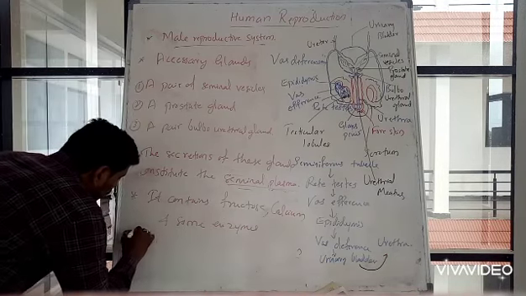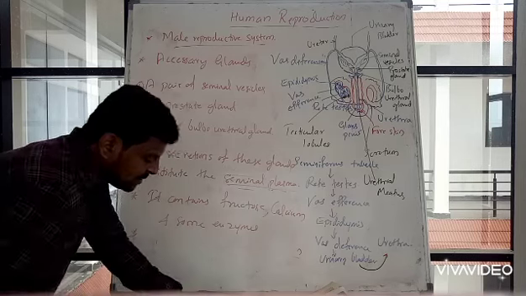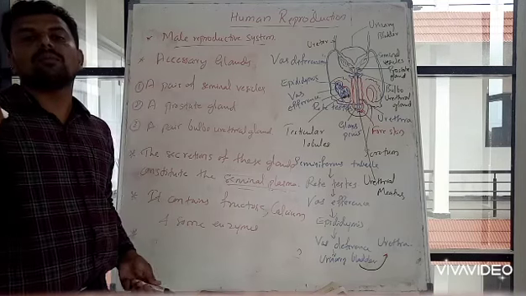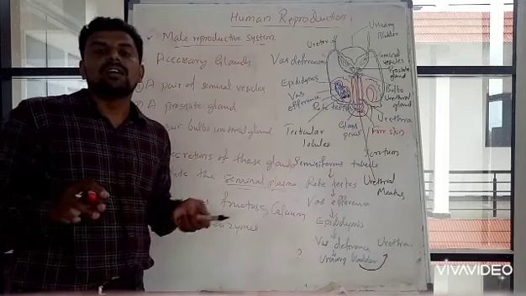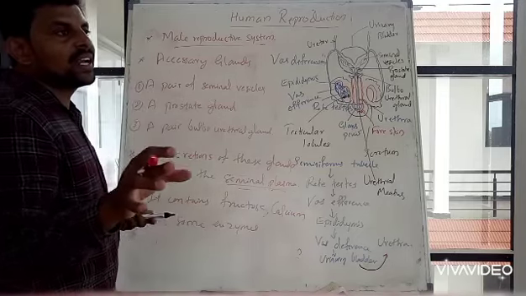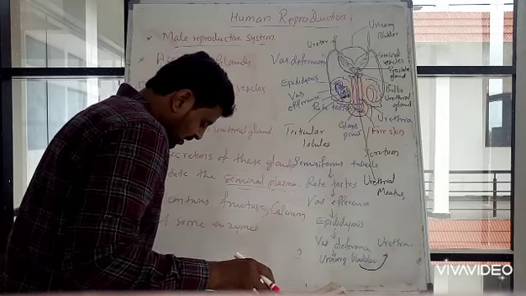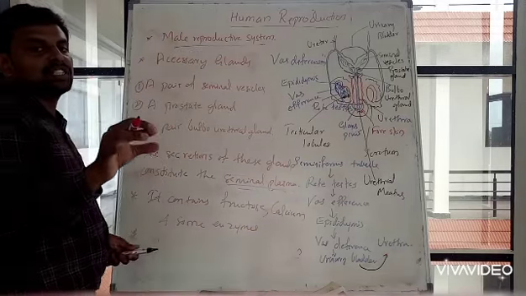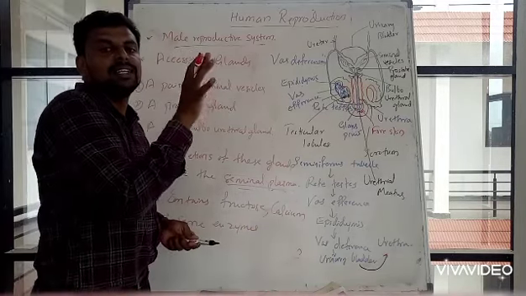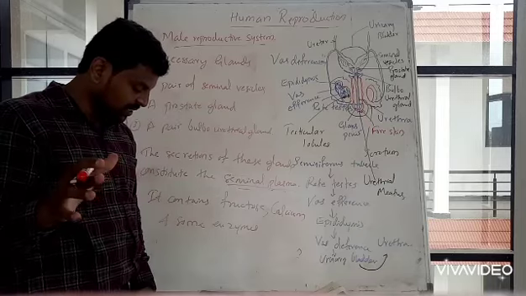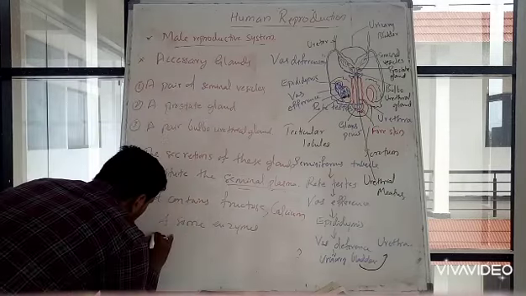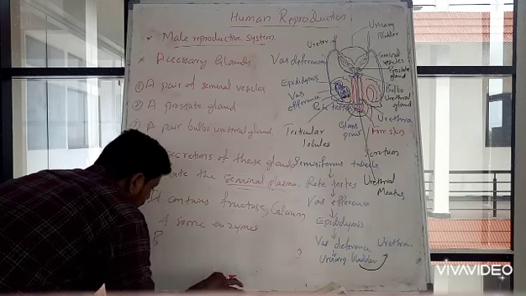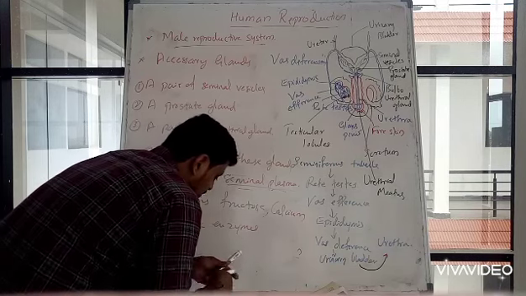And the secretions of the bulbourethral glands are lubricatory in nature. That means the secretions of the bulbourethral glands help in lubrication of the penis.